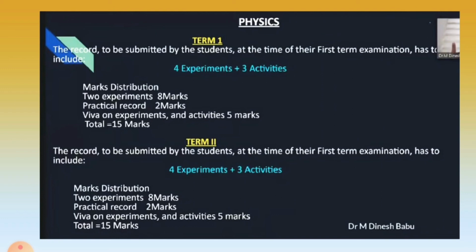And in term 2 for physics, the record to be submitted by the students at the time of the examination has to include 4 experiments plus 3 activities. Mark distribution: 2 experiments 8 marks, practical record 2 marks, viva on experiments and activities 5 marks, so total this will be 15 marks.